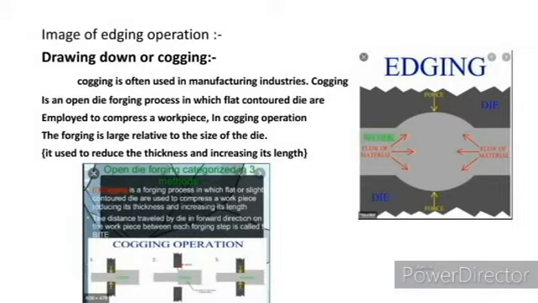Drawing out is a process used in manufacturing industries, and it is an open die process where the two dies are fixed at a shape to which the cross section is to be reduced, and by using a tensile force we push the metal inside this cross section of the open dies and reduce its size. The main use of this drawing out process is to reduce the thickness of the material and increase its length correspondingly.